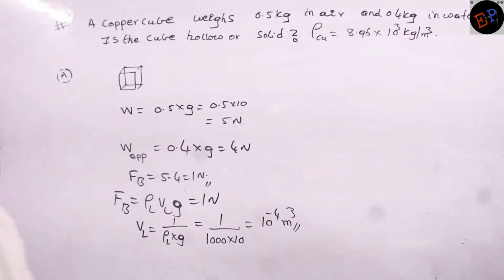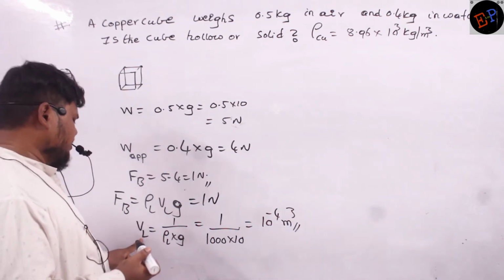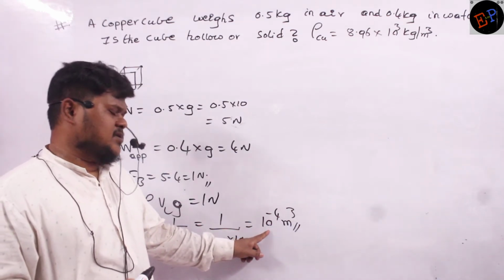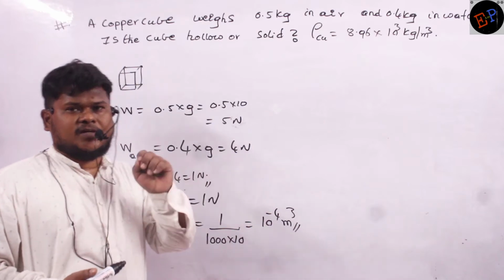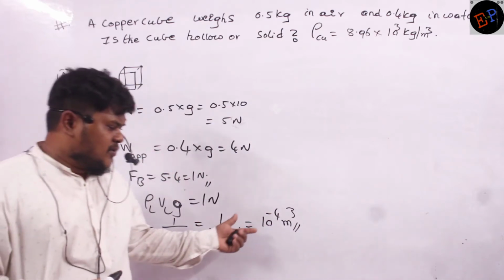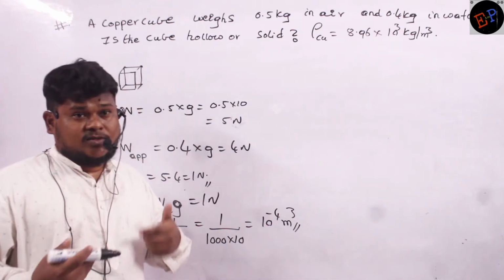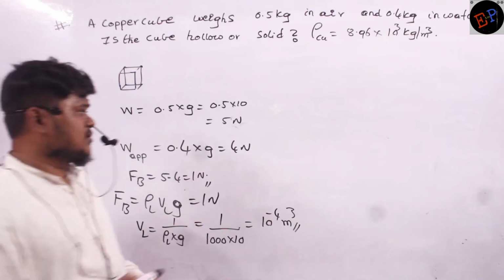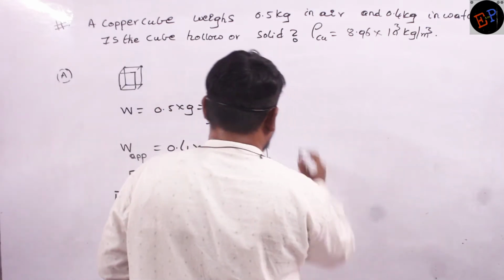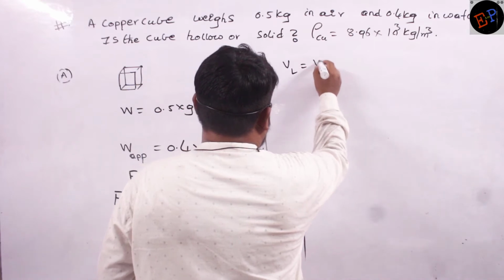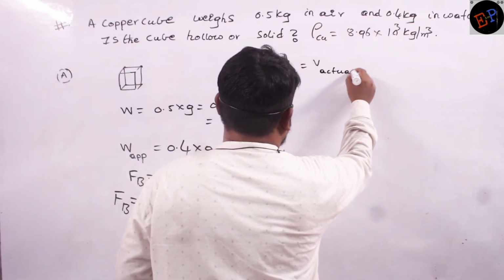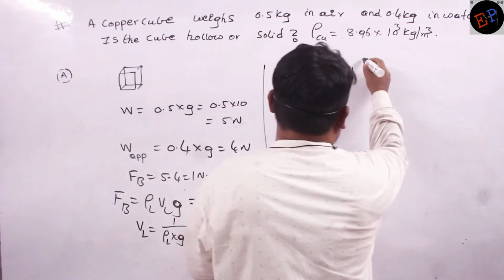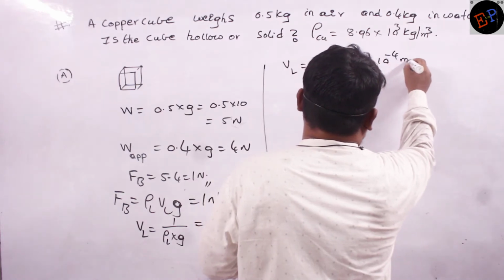Now see. So therefore, when I calculated this VL, what is this VL? This is the volume of liquid displaced by that body. Volume of liquid displaced is nothing but the actual volume of the body, no? Clear? So therefore I can also say that VL is nothing but the actual volume of the body, and it is equal to how much? It is equal to 10 power minus 4 meter cube.